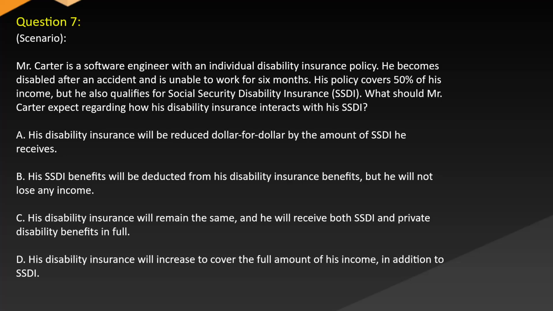Question 7 scenario. Mr. Carter is a software engineer with an individual disability insurance policy. He becomes disabled after an accident and is unable to work for 6 months. His policy covers 50% of his income, but he also qualifies for Social Security Disability Insurance (SSDI). What should Mr. Carter expect regarding how his disability insurance interacts with his SSDI? A. His disability insurance will be reduced dollar for dollar by the amount of SSDI he receives. B. His SSDI benefits will be deducted from his disability insurance benefits, but he will not lose any income. C. His disability insurance will remain the same, and he will receive both SSDI and private disability benefits in full. D. His disability insurance will increase to cover the full amount of his income, in addition to SSDI.